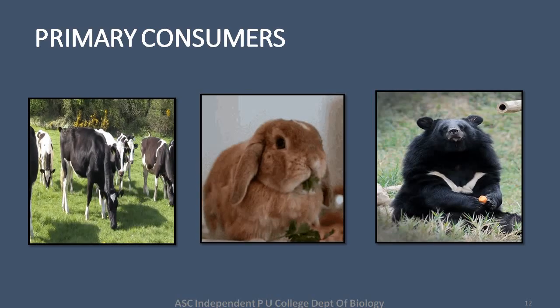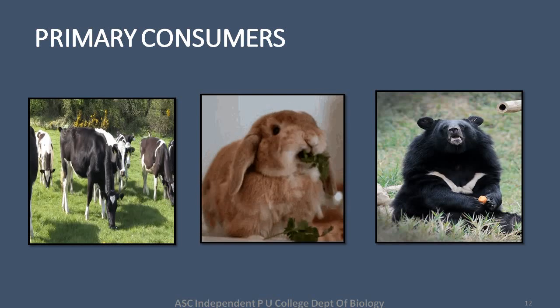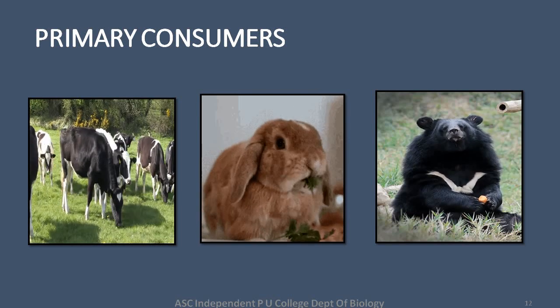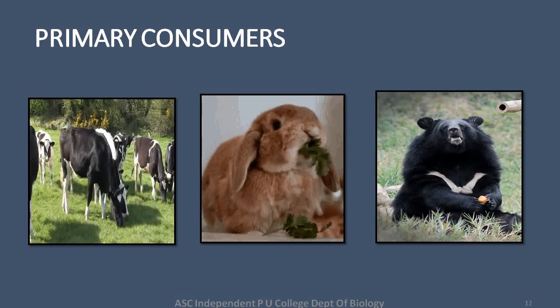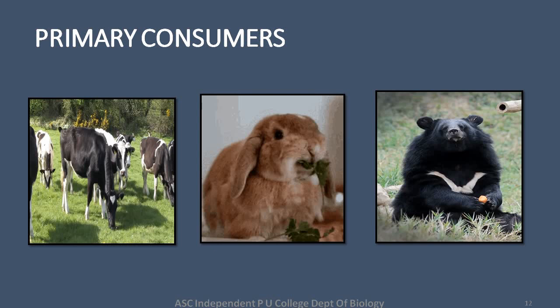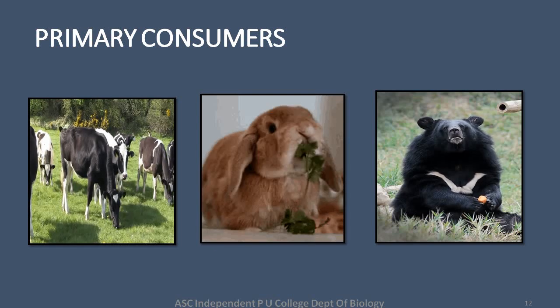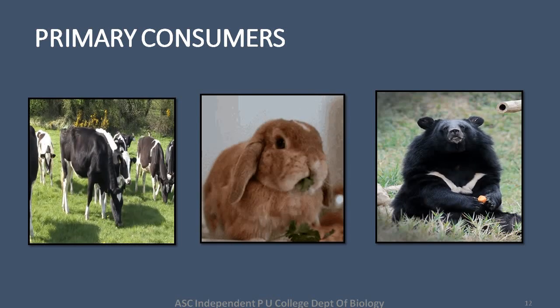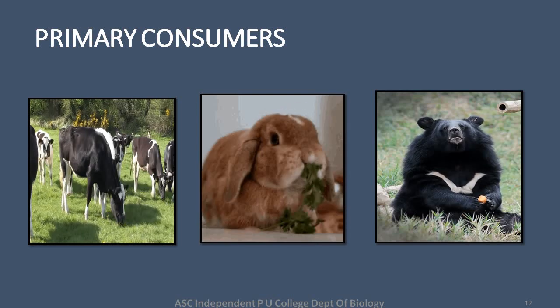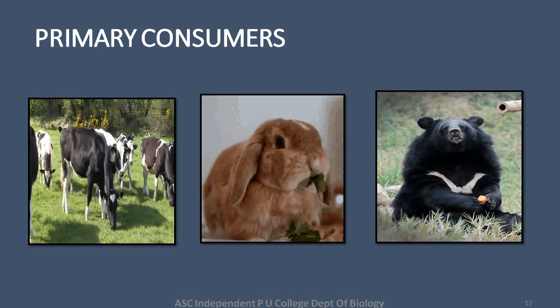Primary consumers are those living organisms which obtain food directly from producers. Herbivores of an ecosystem are all primary consumers. Examples, if we have to take, are grazing cattle and rabbits.